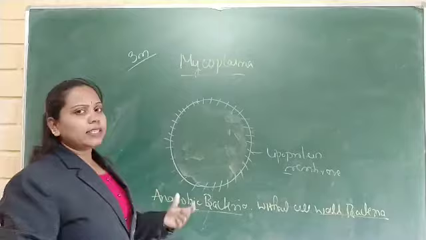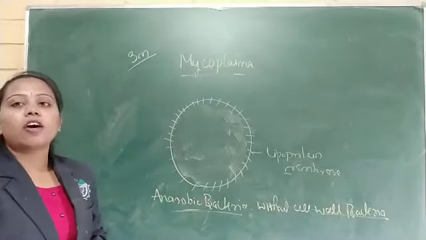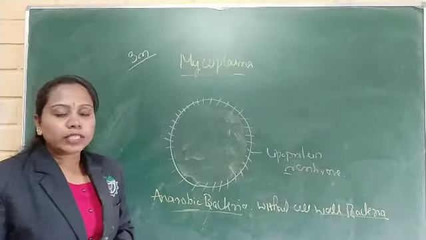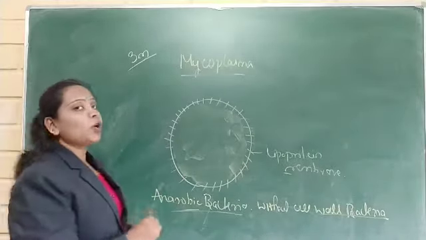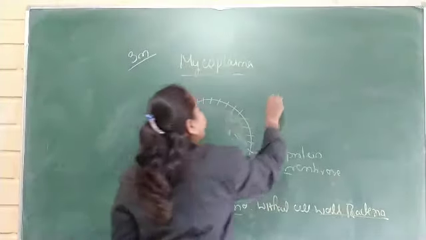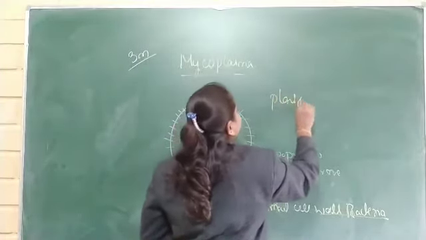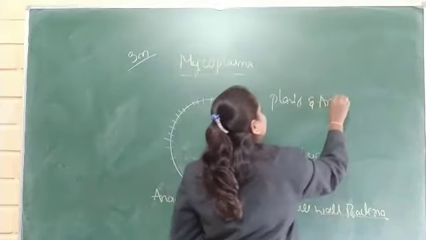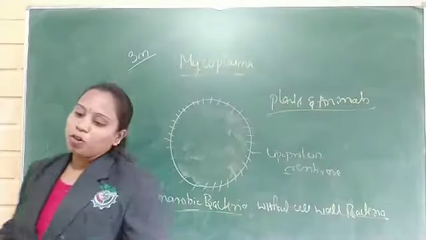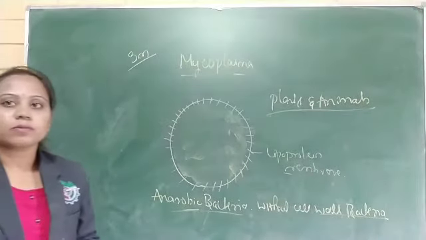And are these bacteria pathogenic or not? They are pathogenic in nature, and mycoplasma can cause diseases in plants and also in animals.